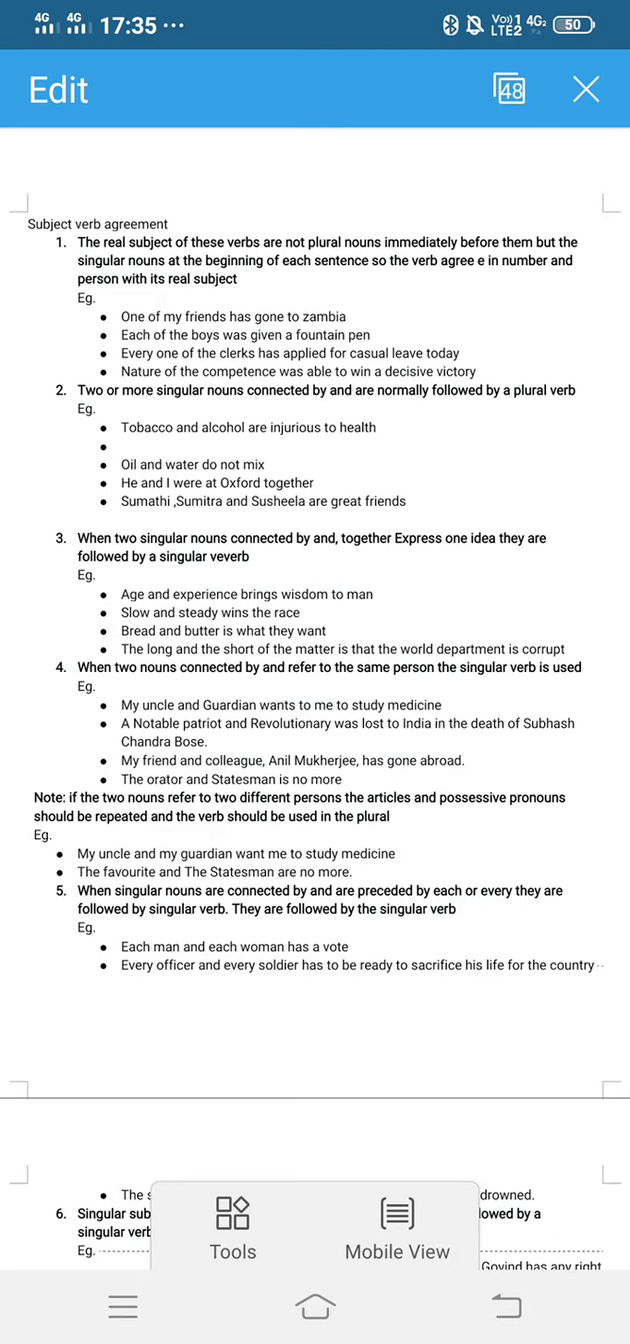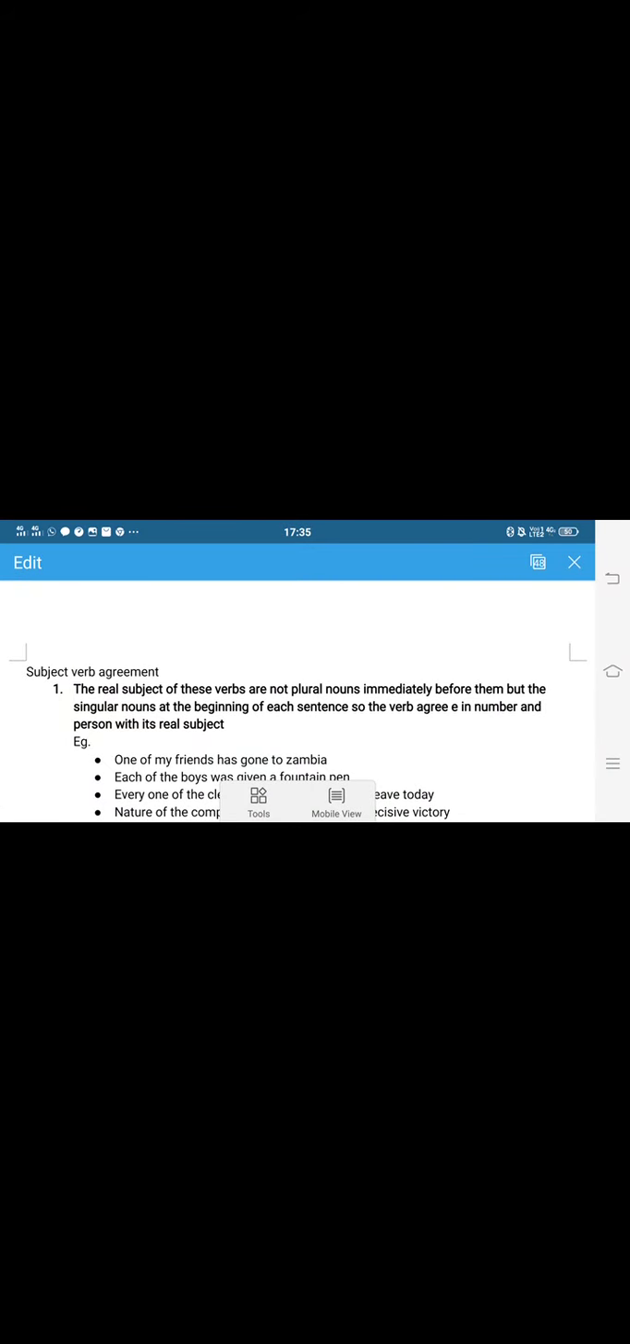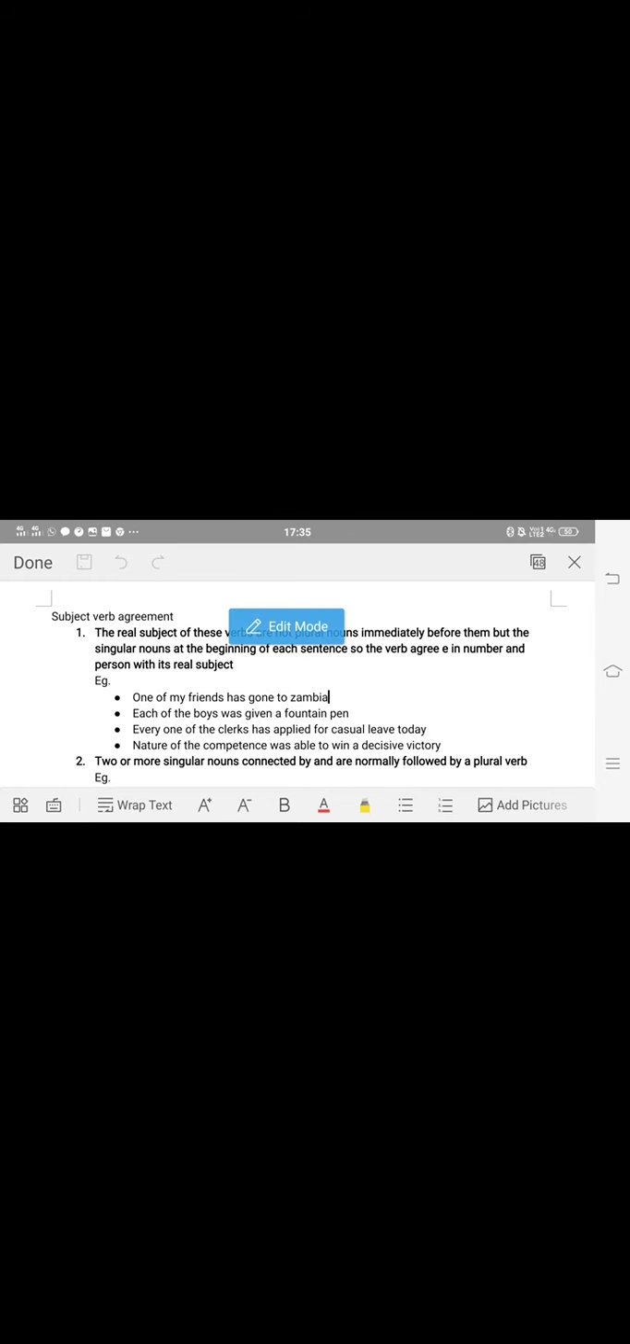First of all, see the first rule: the real subject of this verb are not plural nouns immediately before them, but the singular nouns at the beginning of each sentence. So the verb agrees in number and person with its real subject. Examples: one of my friends has